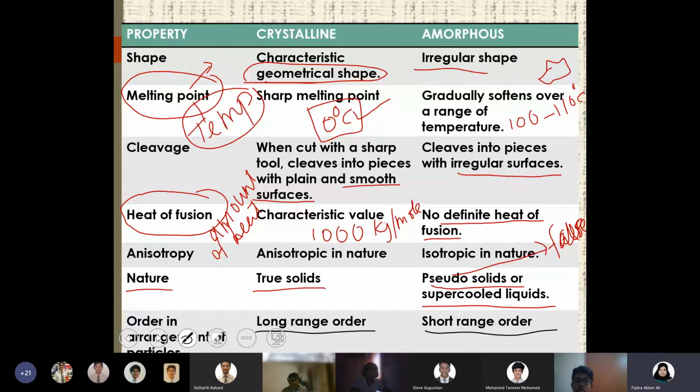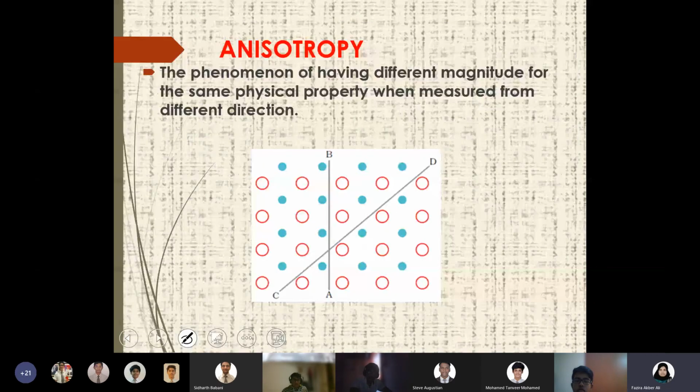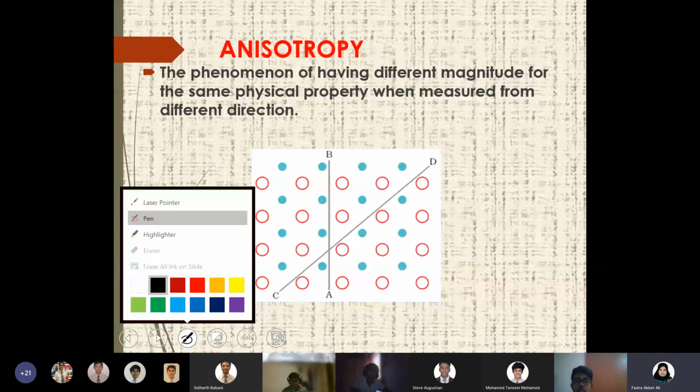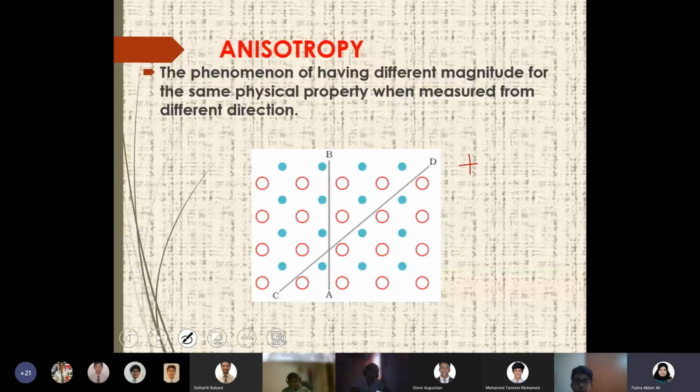Okay, the last property, that is anisotropy. In order to explain anisotropy, I'll take an example. Through that example, I'll explain. So I'm just taking an ionic compound. An ionic compound contains negative and positive ions arranged.